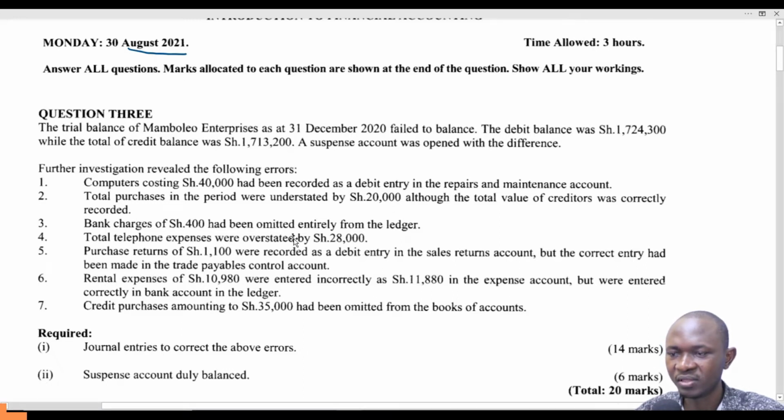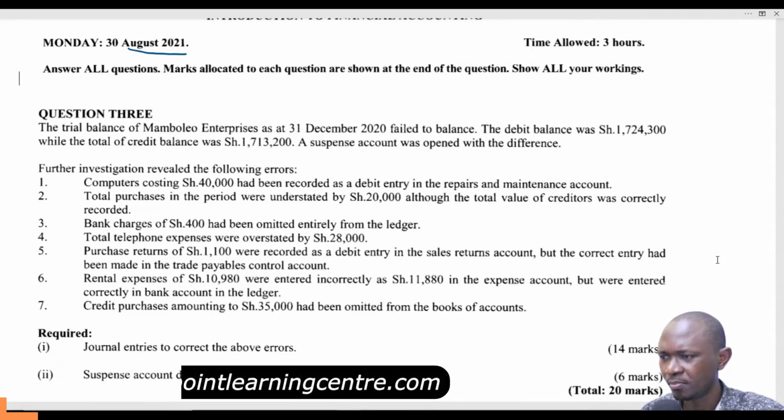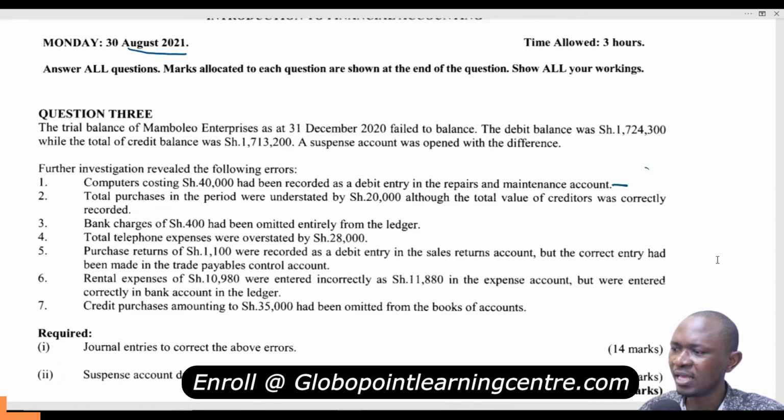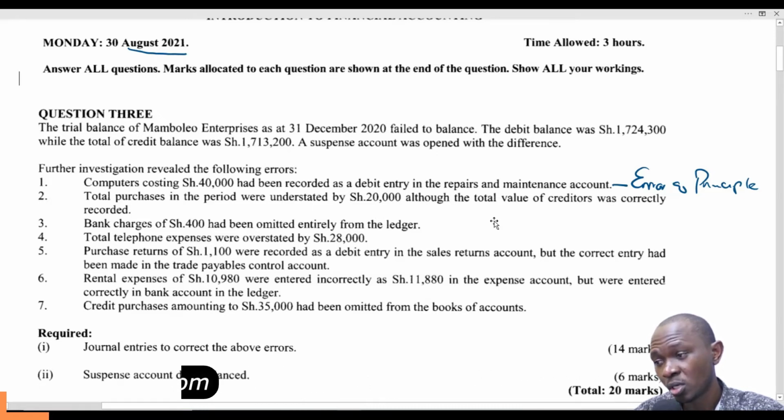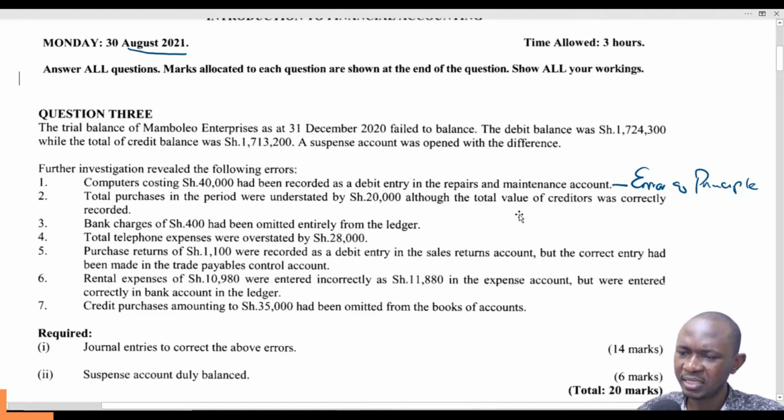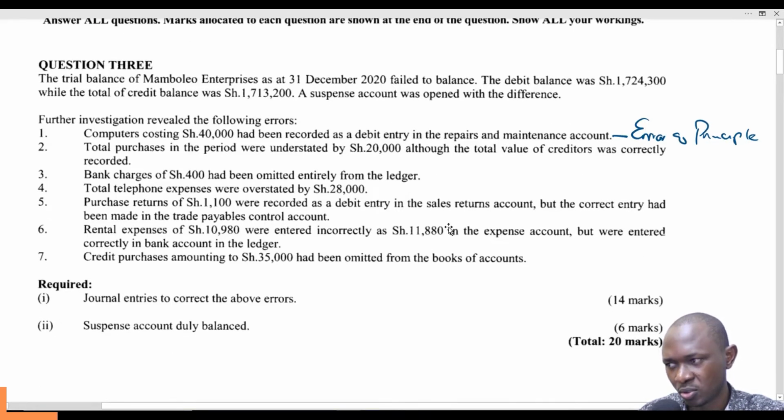Further investigation revealed the following errors: that computers costing 40,000 had been recorded as a debit entry in the repairs and maintenance account. This is what we call the error of principle, we will correct it. Then total purchases in the period were understated by 20,000, although the total value of creditors was correctly recorded.